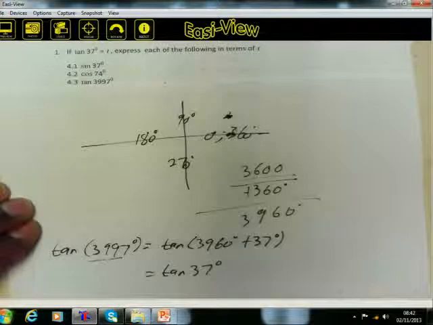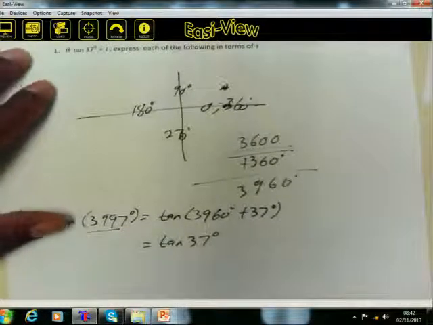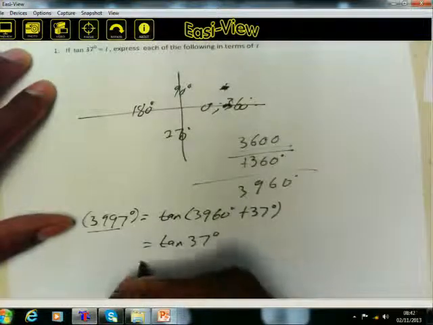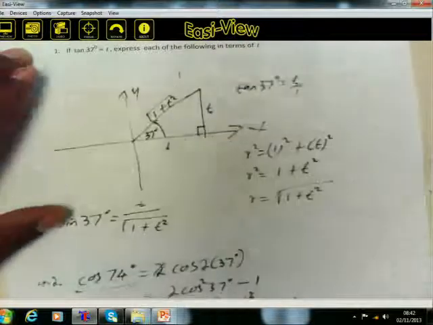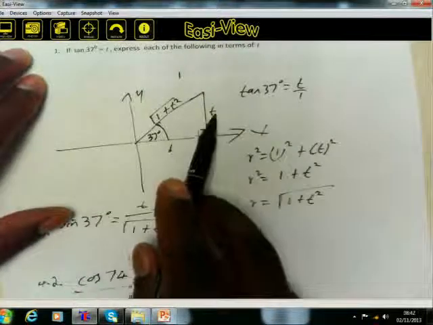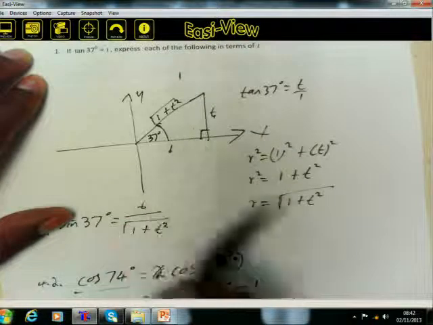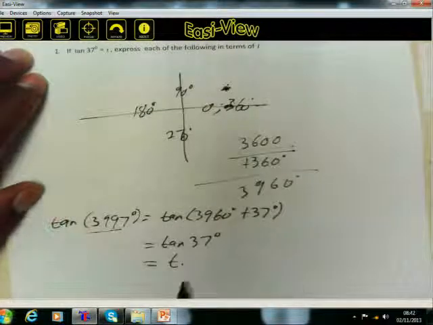Now, if you have the tangent of 37 degrees, you go back to the problem. Remember, the tangent of 37 degrees is equal to t. You have to express this in terms of t, then it can only be t over 1. Or if you use a diagram, the tangent of 37 is opposite over adjacent, t over 1. And t over 1 is the same as t.